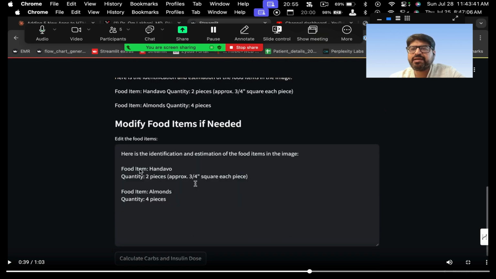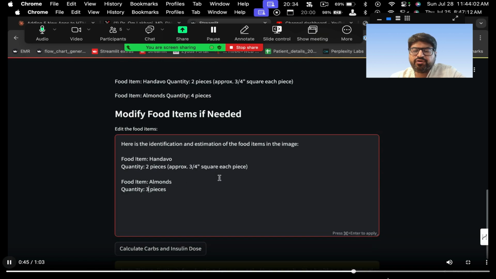So for example, sometimes what happens with AI is that it is able to estimate the food item properly, but it is not able to estimate the quantity properly. So there are some challenges with quantities. Here say 2 pieces. For example, if you are going to eat 3 rotis, you can make it 3 rotis or 3 pieces or 4 pieces or whatever. And here you can see almonds, it's at 4 pieces, but there are only 3 pieces there. So you can make that change, right? So you make a little bit of editing over here.